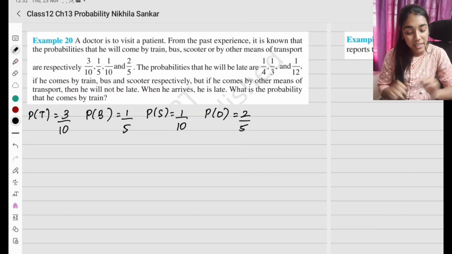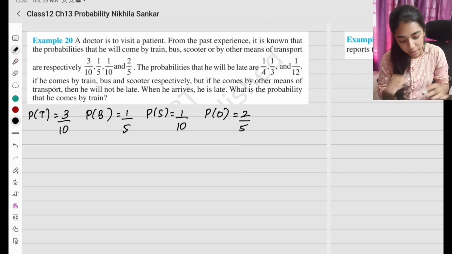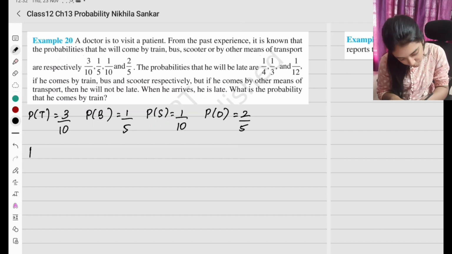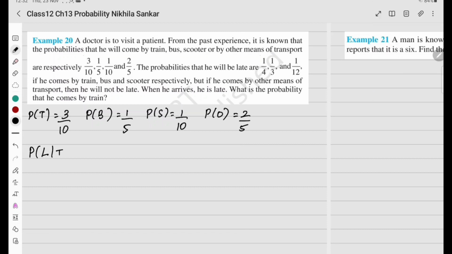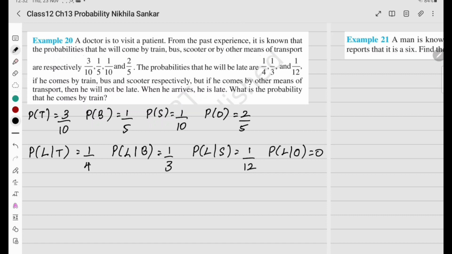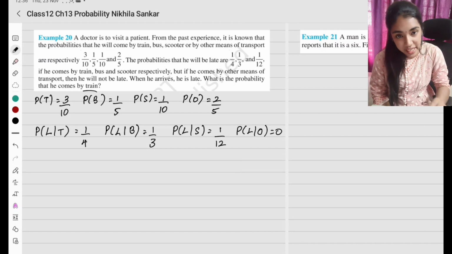The probabilities that he will be late are 1 by 4, 1 by 3, 1 by 12 if he comes by train, bus, scooter. So probability late given train is 1 by 4, late given bus is 1 by 3, late given scooter is 1 by 12. If he comes by other means of transport he will never be late, so probability of late by others is 0. He will never be late then.